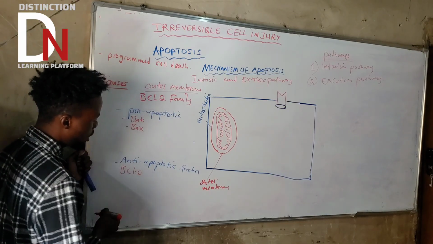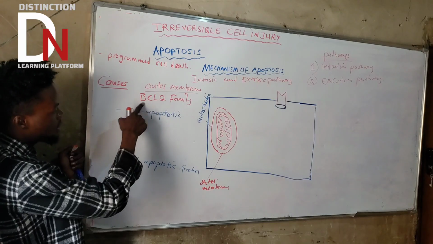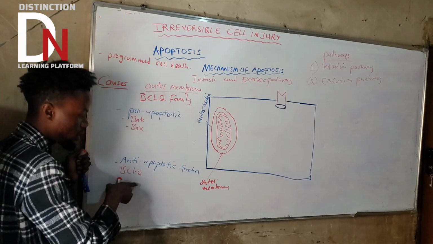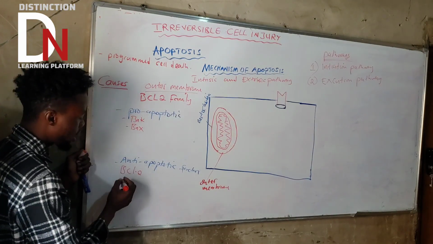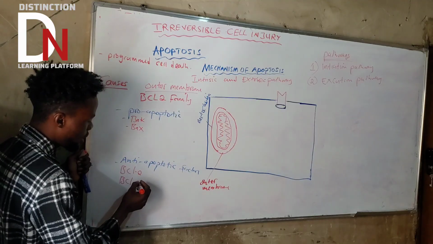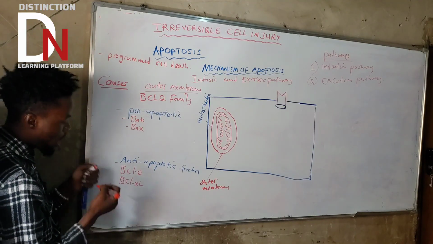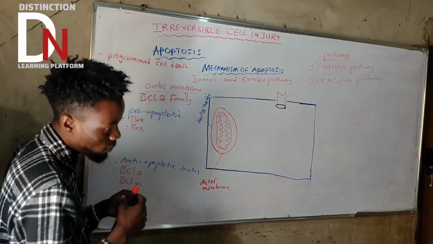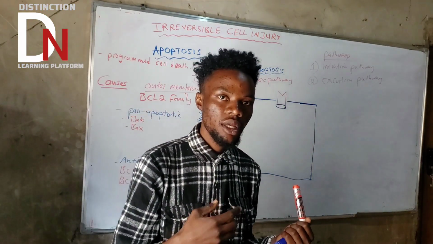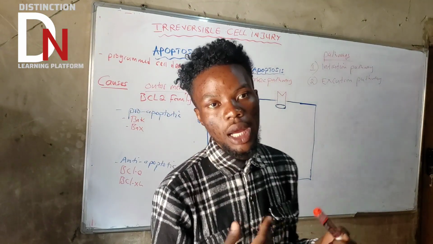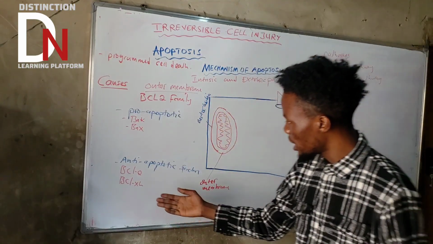The first is BCL2. Okay, so this BCL2 is not the same as the BCL2 family. That is the BCL2 family, and this is BCL2 only. What is the other one? BCL-XL. Okay, these are the very, very important factors, although there are others also, like MCL1. There are other anti-apoptotic factors as well, but these are the main ones.